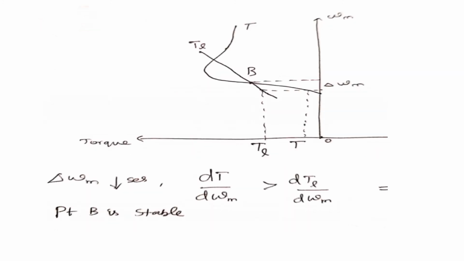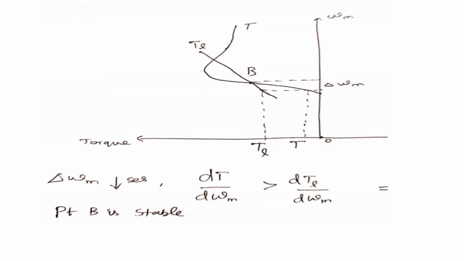Next, I am going to see the operating point B, which is again in quadrant 2. I have drawn the speed torque characteristics, both the mechanical torque and load torque lines. For operating point B, I have drawn the corresponding value of omega m, and there is a reduction in omega m, that is delta omega m. I extend the delta omega m line, which intersects my two torque characteristics.